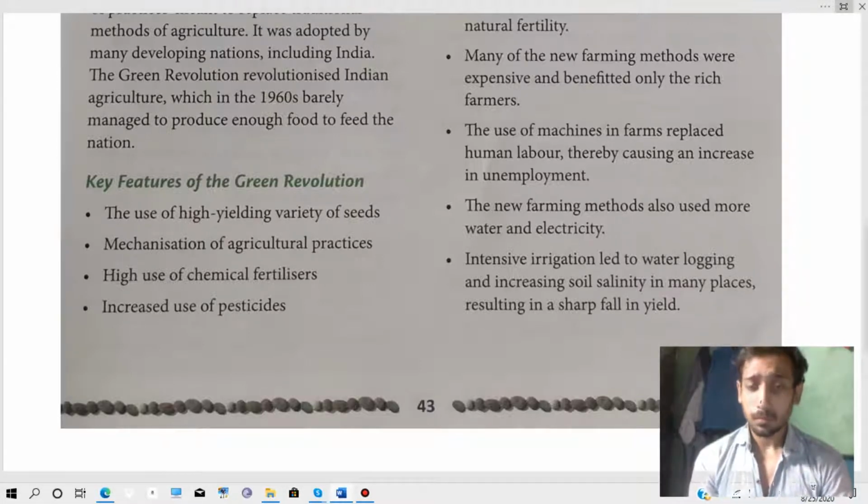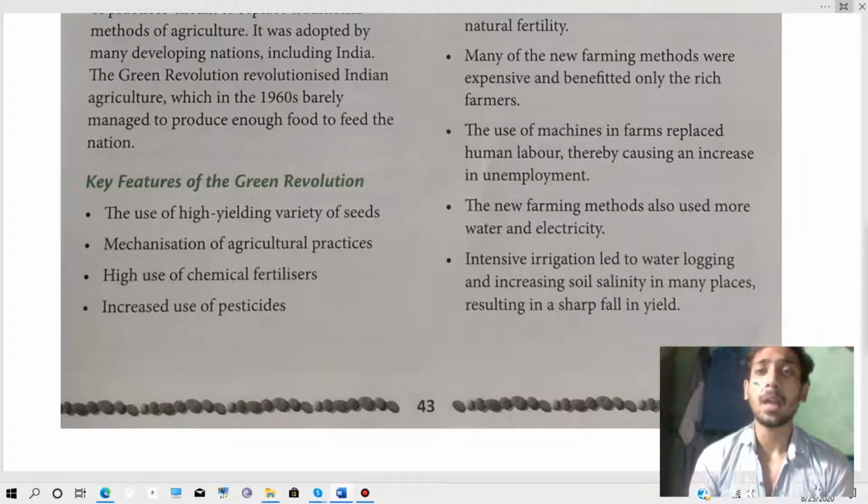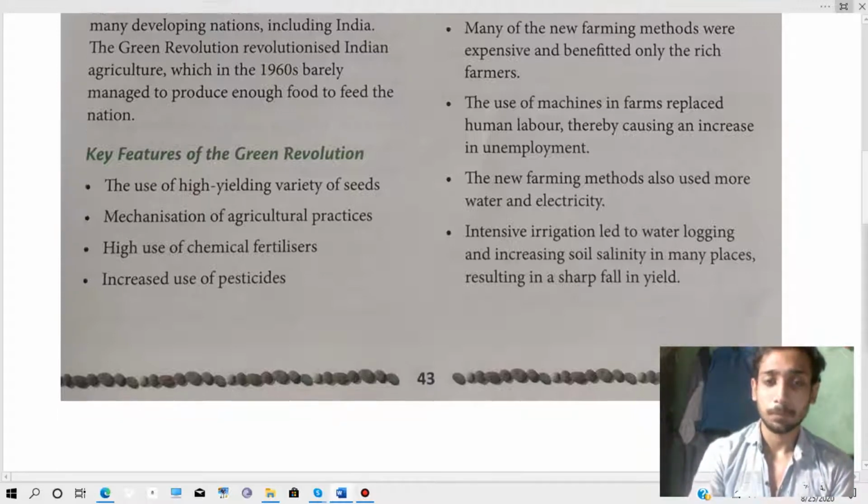Means if we do intensive irrigation, it will lead to waterlogging, meaning water getting logged in the soil, and it will turn into salinity, which increases the soil salinity. And for your knowledge, let me tell you that soil salinity will not allow the soil to grow more crops, so that's why the yield becomes less.